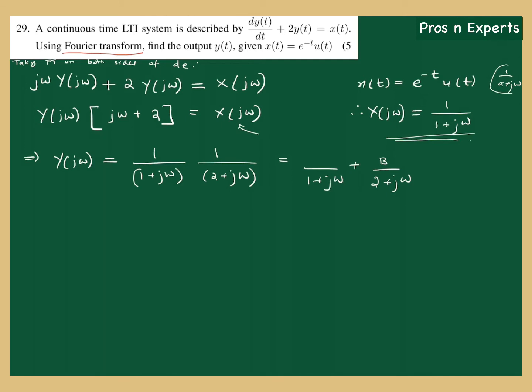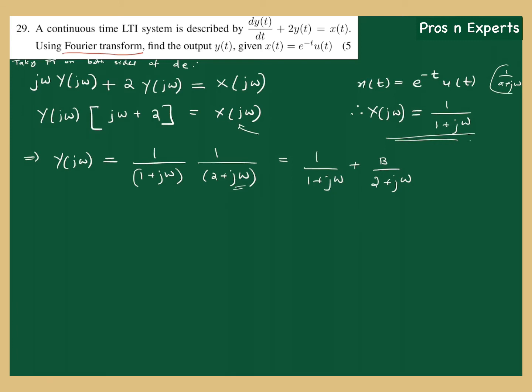So what will you get? Neglecting this factor, because this is the same as this factor, and when you put j omega equal to minus 1 here, this transfer function goes to infinity, so you cannot do that. So you neglect the same factor and consider all other factors. In this case there is only one factor left, and put j omega equal to minus 1. Why minus 1? Minus 1 is the value of j omega that turns this denominator into 0. So what I get is a, putting j omega equal to minus 1 here, 1 by 2 minus 1 is 1. So a is simply 1.